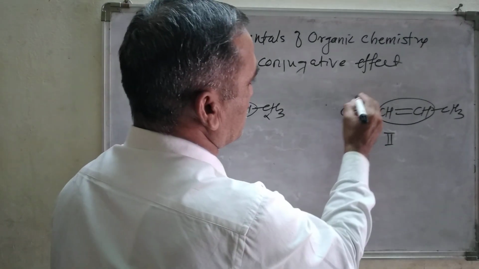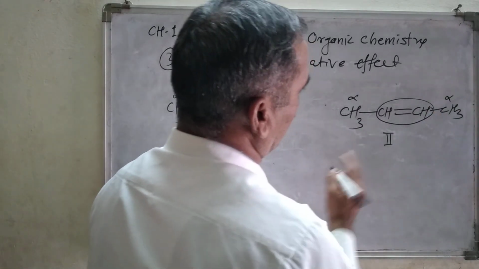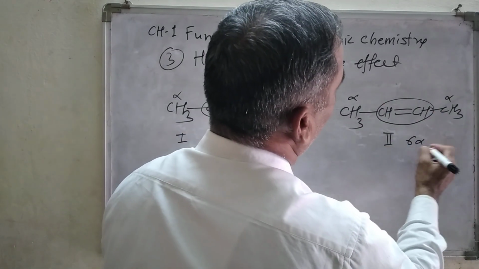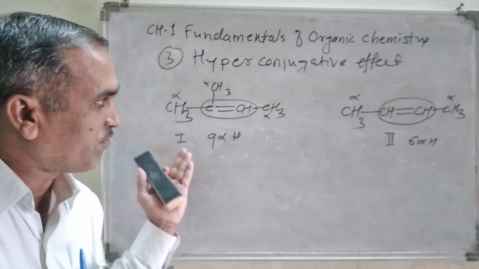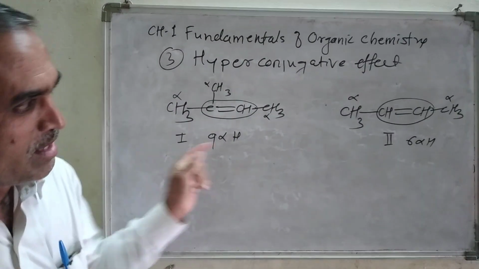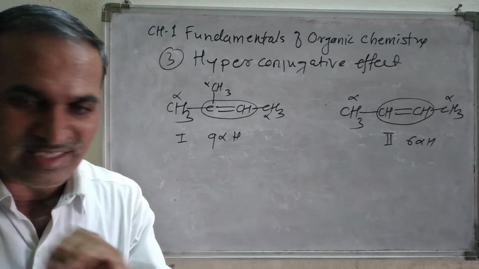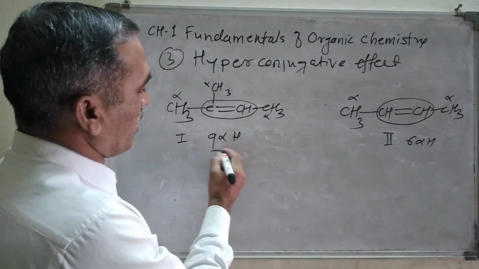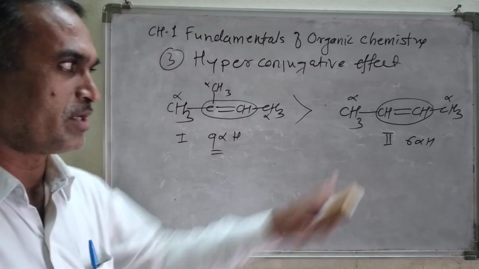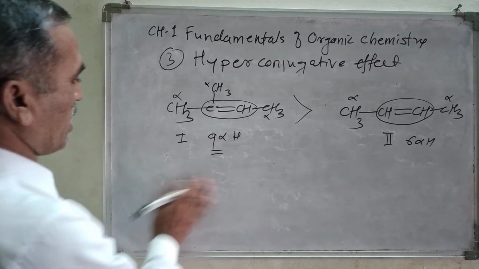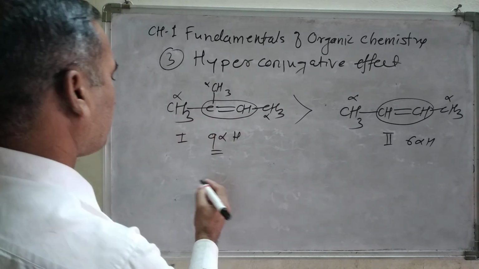Now there is an adjacent carbon atom here also as alpha. How many are there? 6 alpha hydrogen atoms are there. Which one is more stable? Whether the first compound is more stable or the second one, you can easily find out. The number of alpha hydrogens is greater here, and therefore it is more stable as compared to this one. Now let us look at another example here.